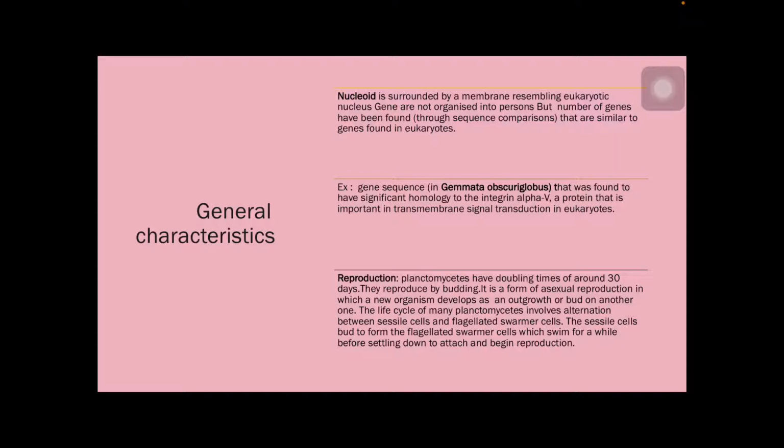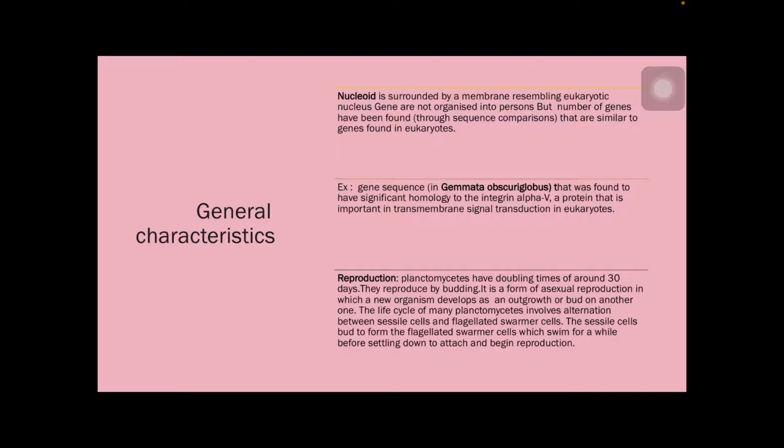And coming to the reproduction, the bacteria usually have a generation time of about 30 minutes to 1 hour, but this group of bacteria have doubling times of around 30 days even. As the generation time is very long, the reproduction is by means of budding. Budding is a type of asexual reproduction where the organism develops as an outgrowth from the cell, and that bud detaches from the cell and attaches to the substratum, and there multiplies and produces the vegetative structure.